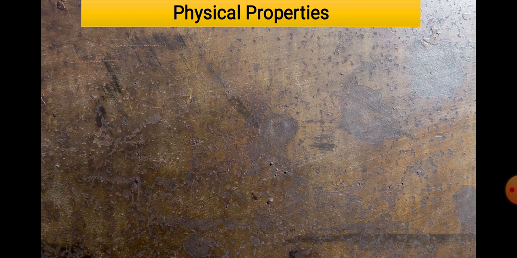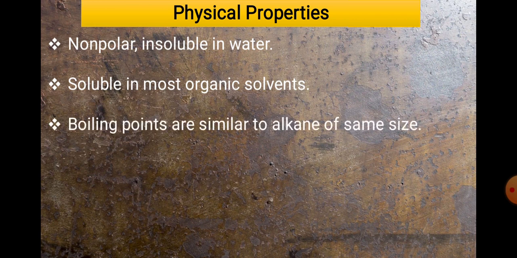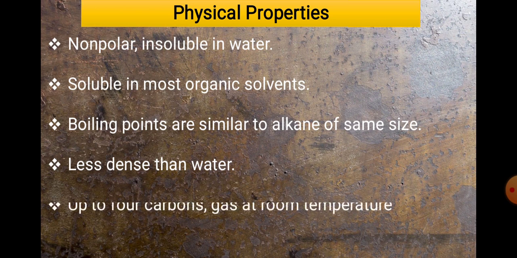Physical properties: you know that it is a hydrocarbon, so it must be insoluble in water and so on. Many properties are quite similar. It's non-polar, insoluble in water, and soluble in organic solvents. Boiling points are quite similar to those of alkanes of the same size, generally C2 to C4 equivalent. It is less dense than water, and lastly, up to 4 carbons it is a gas. After that it converts first to a liquid, and then to a solid. So up to four carbons, it is a gas at room temperature.